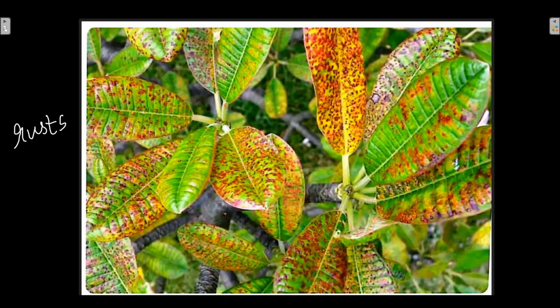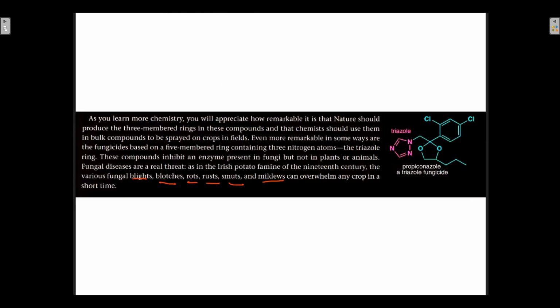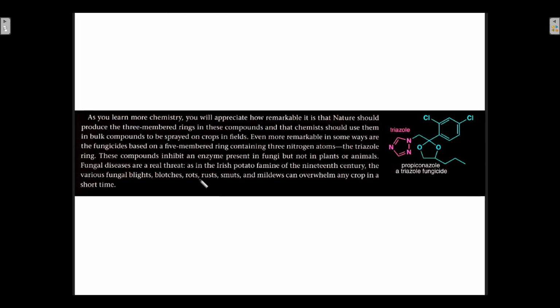So these are fungal diseases. I have shown you blight, rust, smut and mildew. Blotches and rots I have not shown, but they are very similar to the pictures I showed just now. You can search the internet for fungal disease blotch and fungal disease rot in crops, and you will find the images. It is not a big deal.